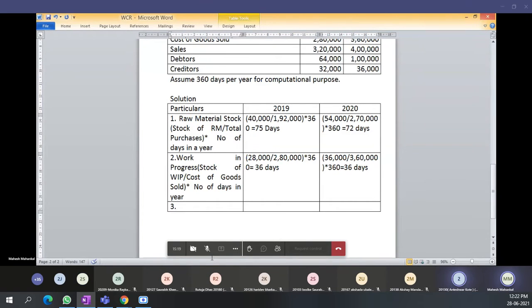Now in the same way for finished goods we have to do. Again I will write stock of finished goods, FG, divided by cost of goods sold, COGS, multiplied by number of days in a year.